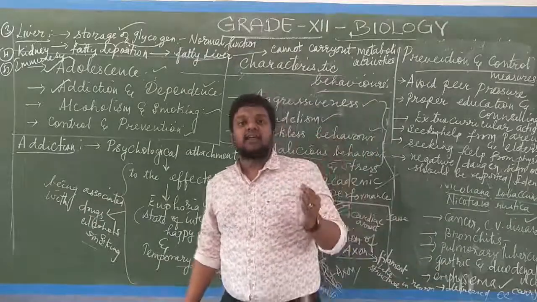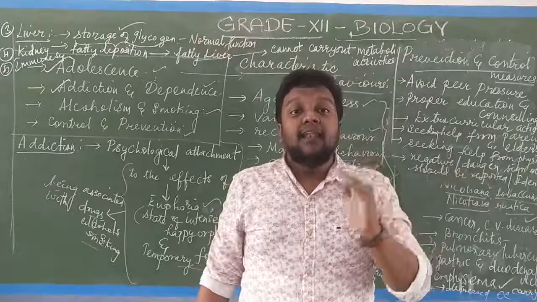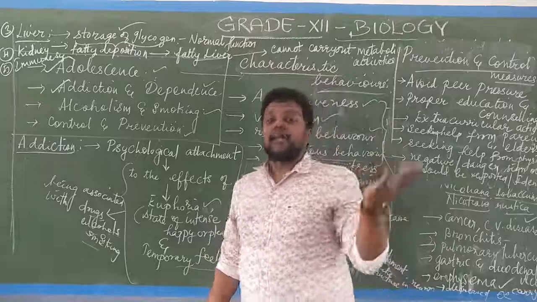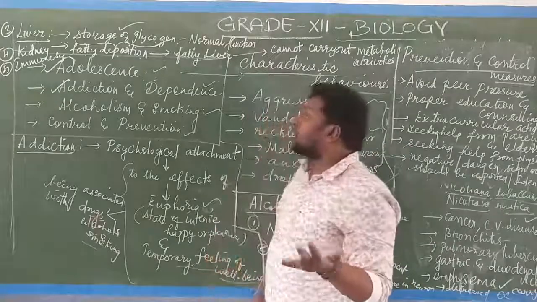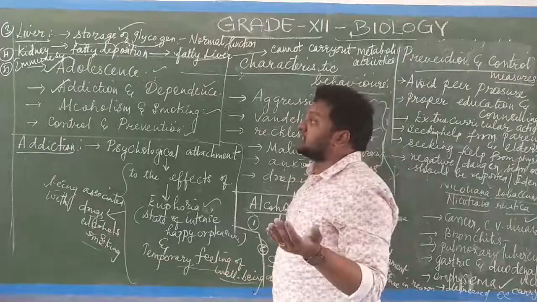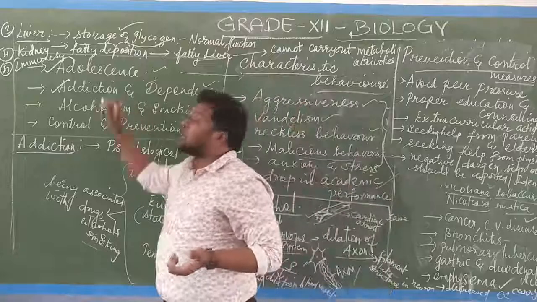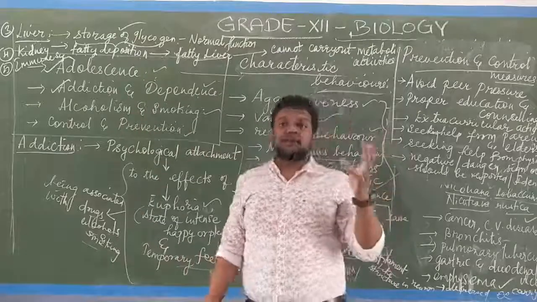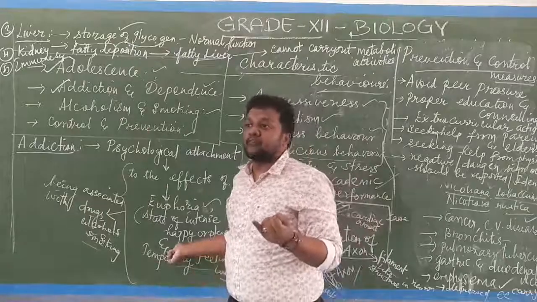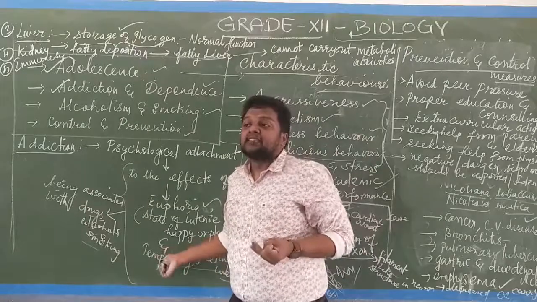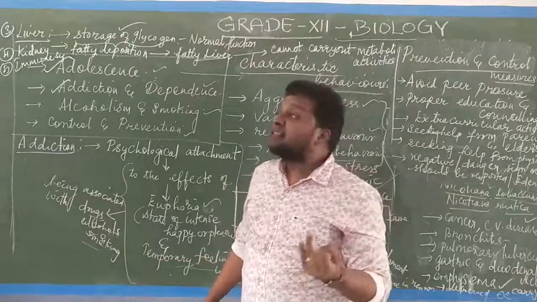Only those who do not have a good consideration for us will encourage such activities like riding the bikes very fast on the road. Okay, so that is called what? Adventurous behavior. Next one is addiction and dependence. Also I told you, addiction is a psychological attachment towards drugs, alcohol. When there is a psychological attachment, it leads to euphoria and an intense feeling of well-being, a state of feeling well within themselves.